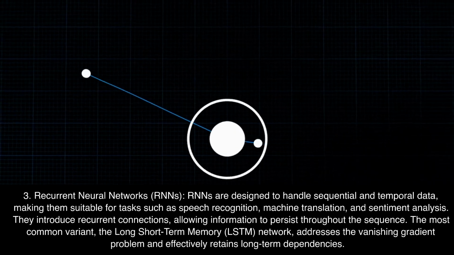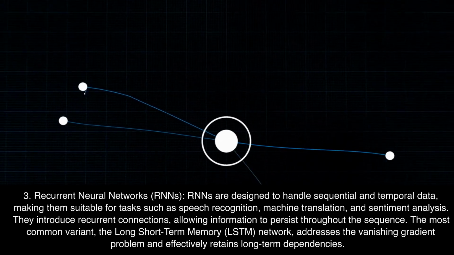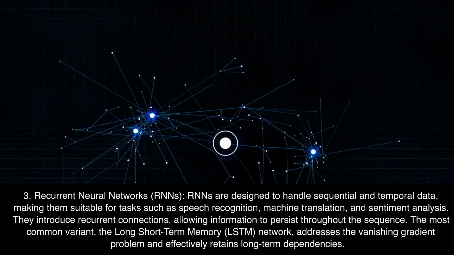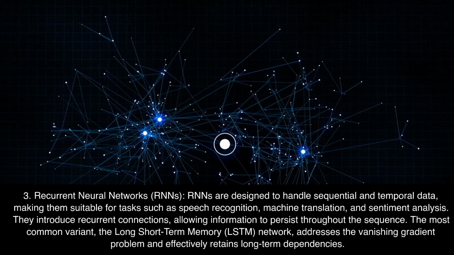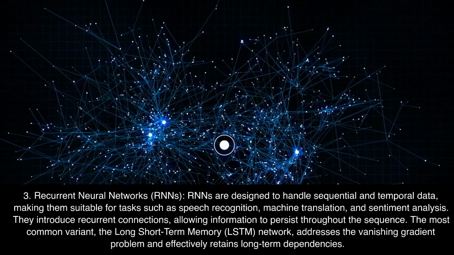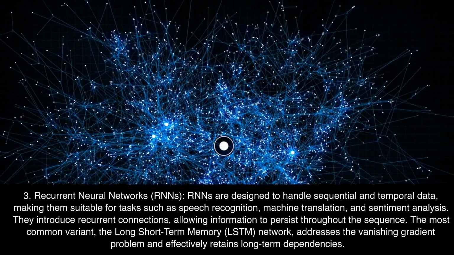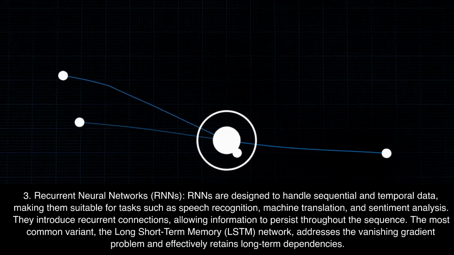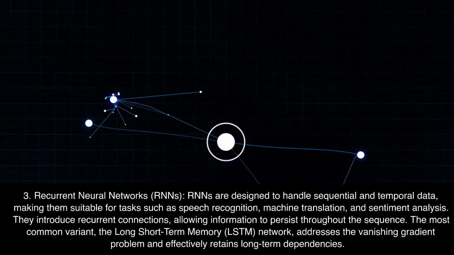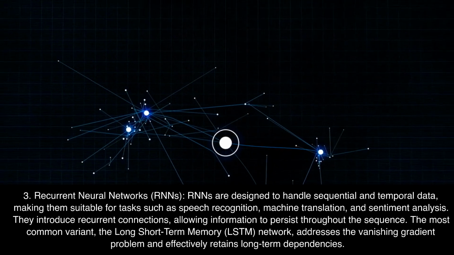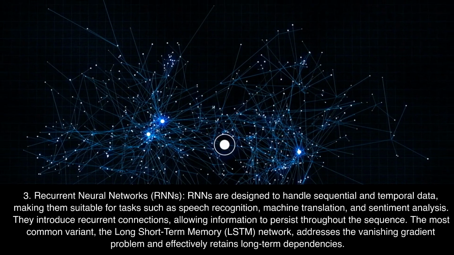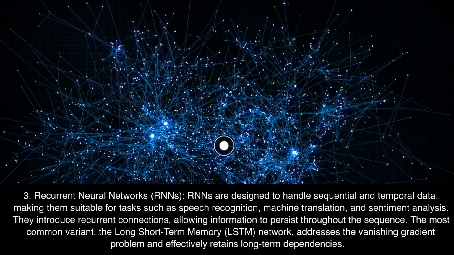3. Recurrent Neural Networks, RNNs. RNNs are designed to handle sequential and temporal data, making them suitable for tasks such as speech recognition, machine translation, and sentiment analysis. They introduce recurrent connections, allowing information to persist throughout the sequence. The most common variant, the long short-term memory, LSTM, network, addresses the vanishing gradient problem and effectively retains long-term dependencies.